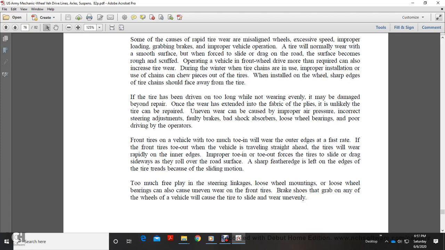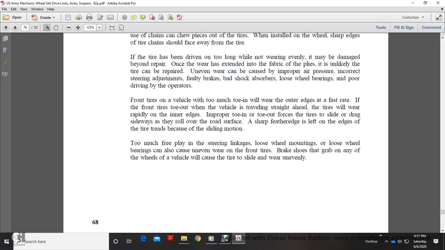If a tire has been driven on too long while not wearing evenly, it may be damaged beyond repair. Once the wear has extended into the fabric of the plies, it's unlikely the tire can be repaired. Uneven wear can be caused by improper air pressure, incorrect steering adjustment, faulty brakes, bad shock absorbers, loose wheel bearings, or poor driver operation. Front wheel tires with too much toe in will wear the outer edge at a fast rate. With toe out, the vehicle tends to steer straight ahead, and tires will wear rapidly on the inner edges.